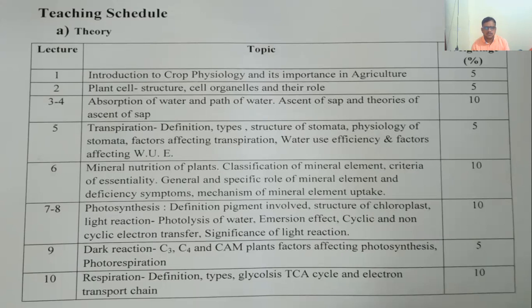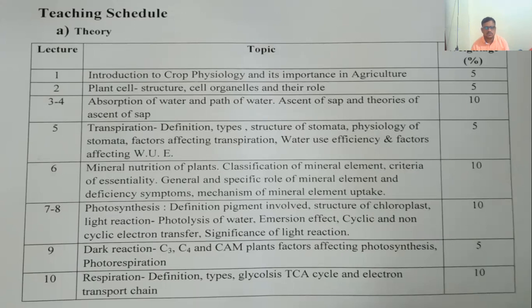And in the chloroplast, as we know, the light reaction is happening. So what is that light reaction? What is photolysis of water, the Emerson effect, cyclic and non-cyclic electron transport, that is the electron transport chain, ETC. Then the significance of the light reaction.